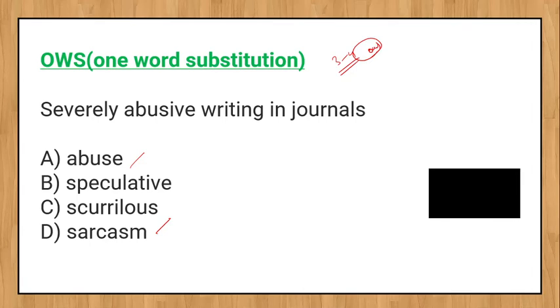Elimination is a must-use process. Abuse means saying rude, insensitive things, like insulting, vulgar. He is abusing him, saying something rude or insulting him. That is the meaning of abuse.